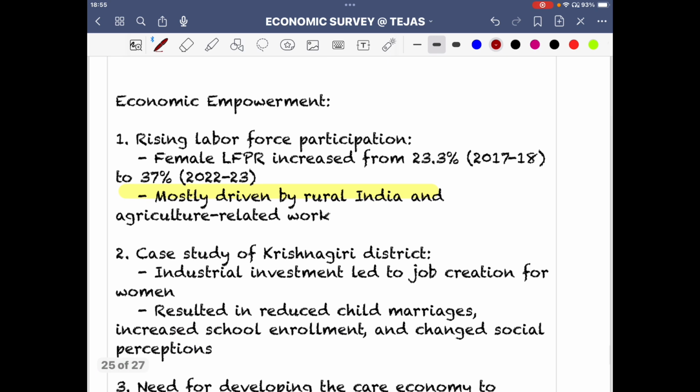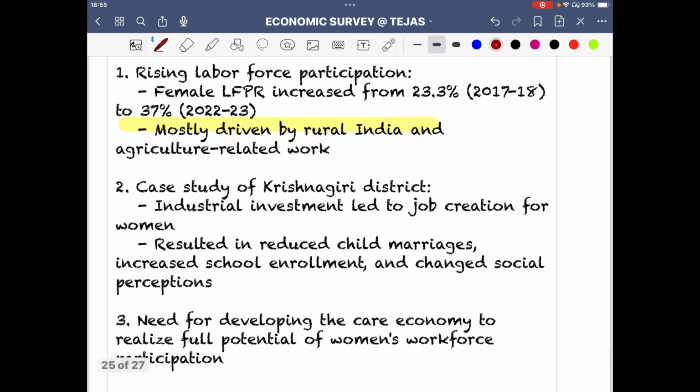Next is economic empowerment. So again, rising female participation. This becomes important: female labor force participation. Last year's Nobel laureate has also talked about this idea of labor force participation and gender representation, and I'll be discussing that also. So rising labor force participation: female LFPR has increased from 23% to 37% in 2022-23. Very important, you have to actually write this.